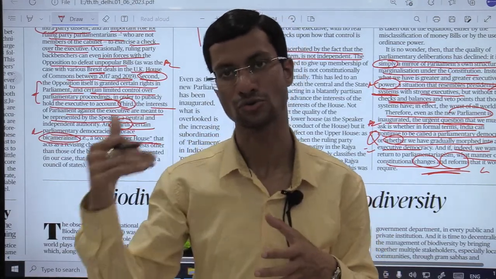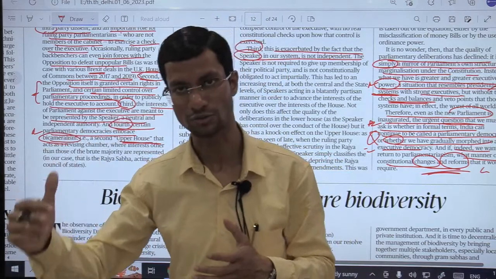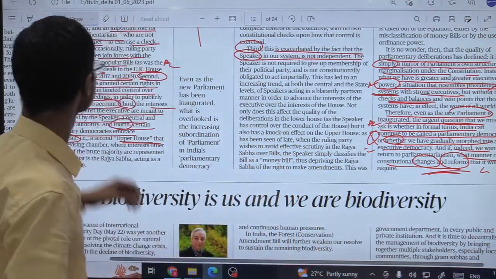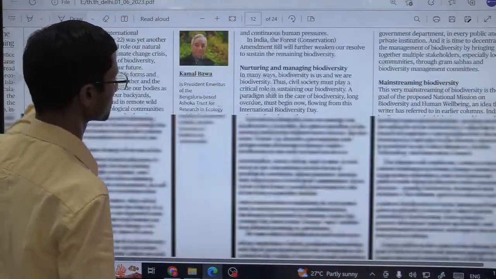The issue is with the constitution itself. That needs to be changed, that needs to be reformed. Okay, so it's a very good piece of article. You must read and understand this.